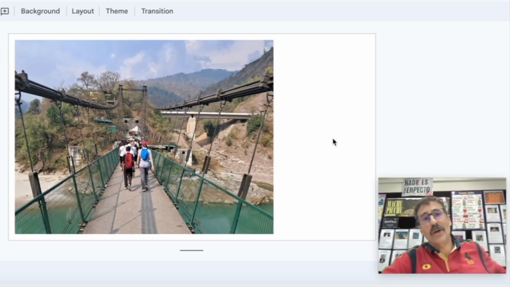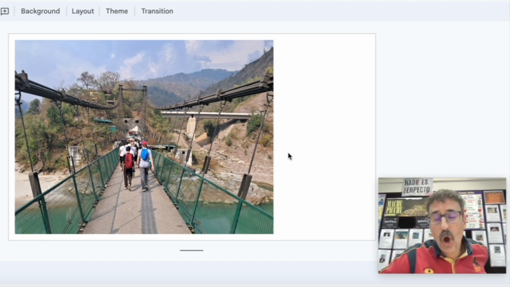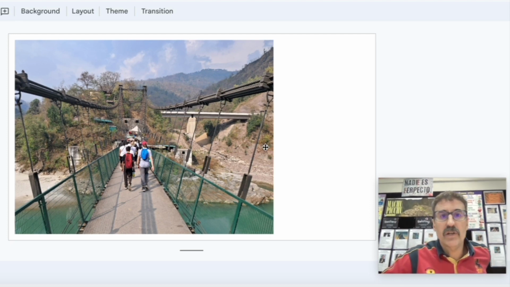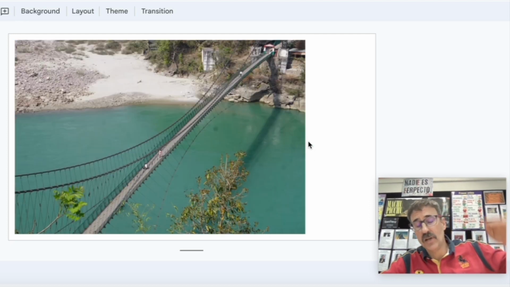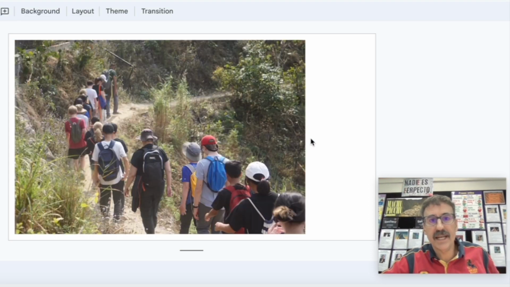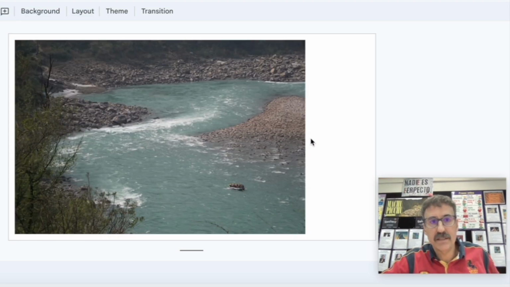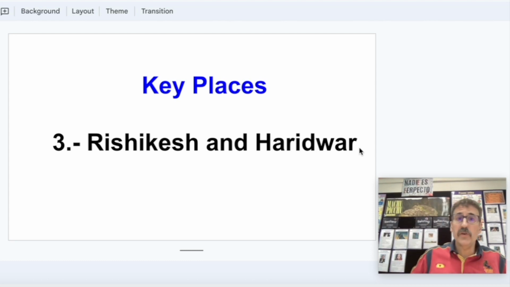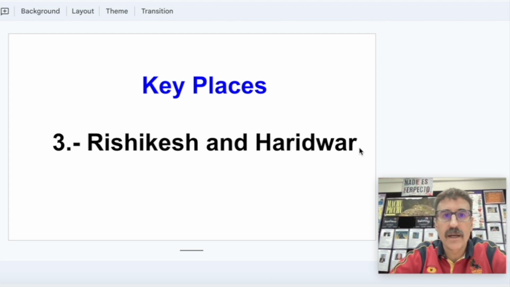Another thing that we are going to do is hiking, and again, always next to the Ganga River. That's why we are learning more about this river. We cross this bridge and we start gaining some altitude, but we are going to have the Ganga often as a reference. You can see more people doing rafting while we hike. So we are going to start our hike there, and we say that by train we go to Haridwar, and by bus we go to Rishikesh.